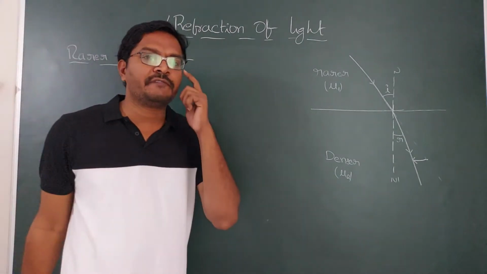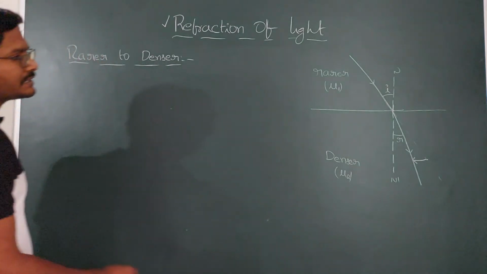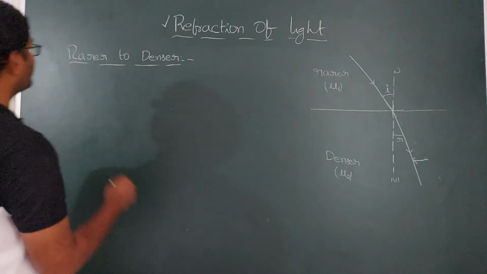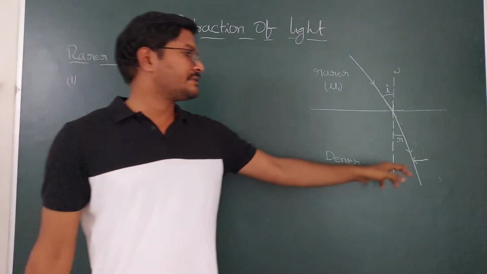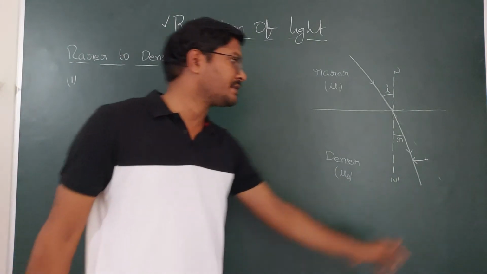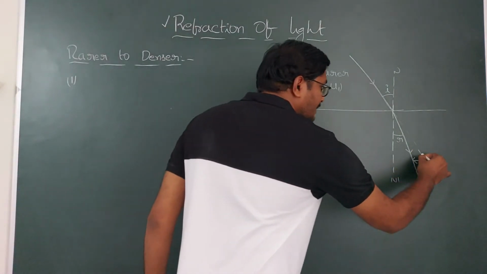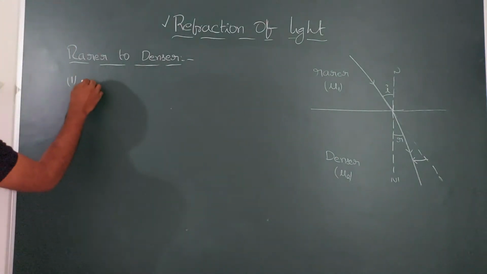First, what happens to the velocity when light is traveling from rarer to denser? So, before going to velocity, how is it going to bend? First point, as the light is moving from rarer to denser, it bends towards the normal from the original direction. So, this is the original direction. From the original direction, it is going to bend towards the normal.